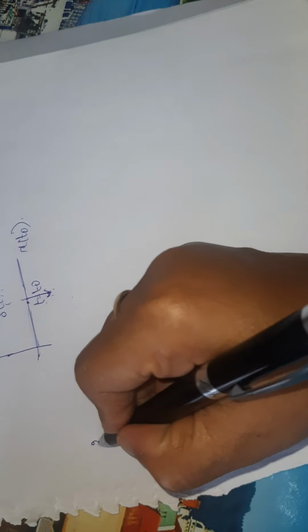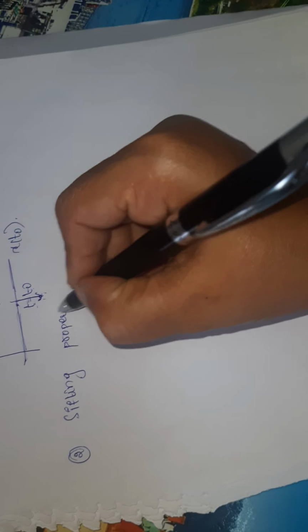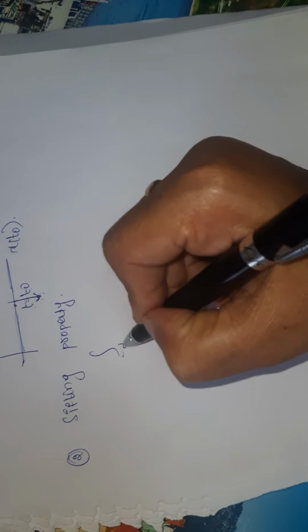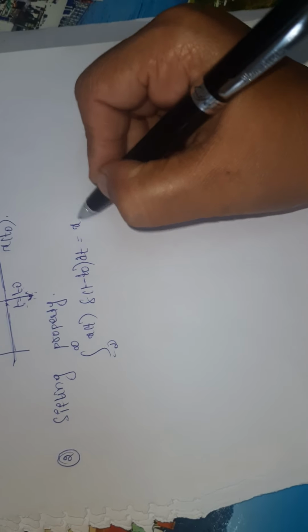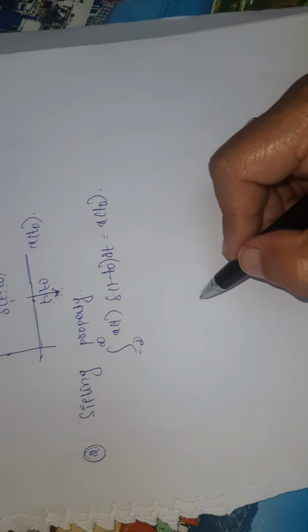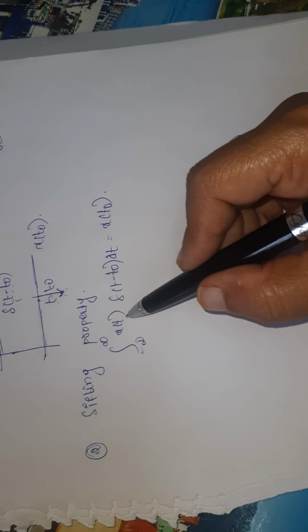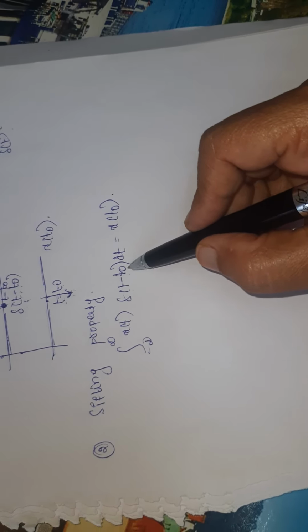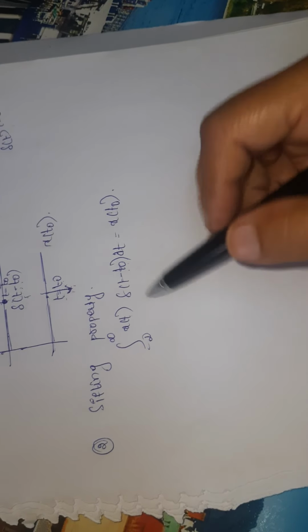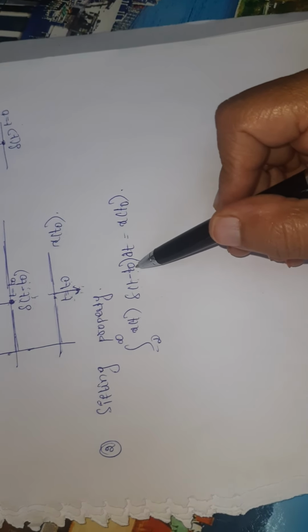The next important property I am going to discuss is the shifting property. So what is the shifting property? Integral from minus infinity to infinity of x of t into del of t minus t naught into dt is equal to x of t naught. Here, del of t minus t naught is an impulse function existing only at t is equal to t naught.